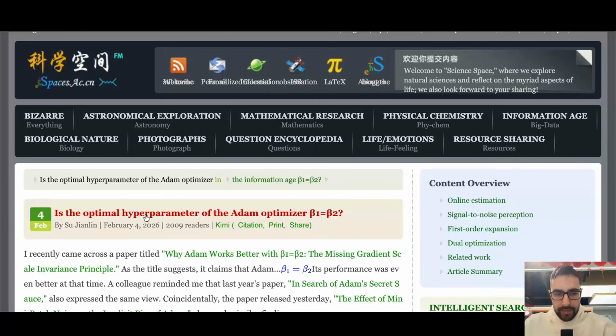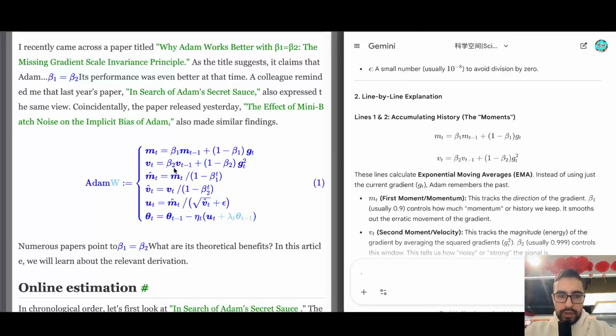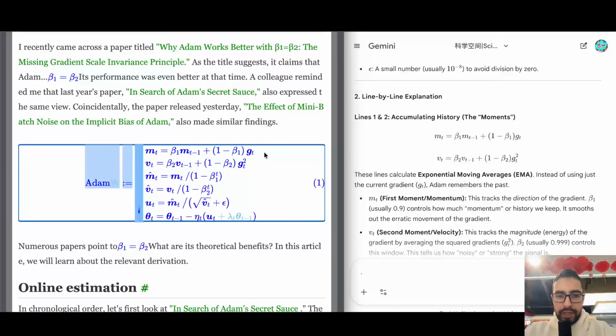Is the optimal hyperparameter for the Adam optimizer beta 1 equals beta 2, by Sujian Lin? I'm gonna leave the link below. First we have AdamW, and these are all of the formulas of the AdamW. So these are exponential moving averages. So when you are optimizing, you wanna also look at the previous gradients, previous steps.